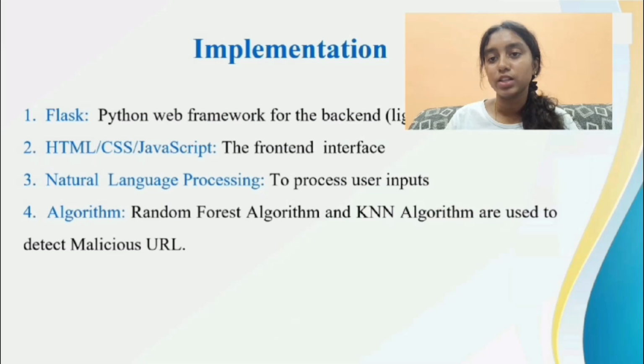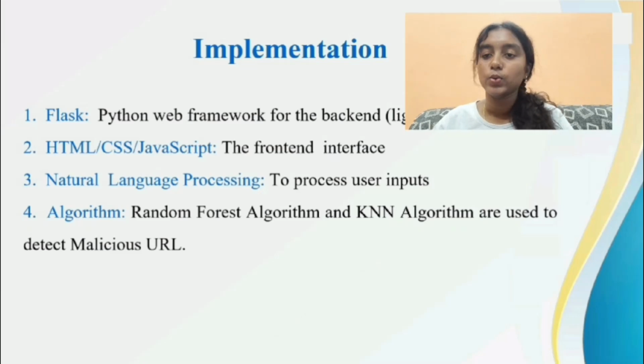These attacks happen very often these days through social media apps like WhatsApp, Telegram, Instagram, SMS, and emails. We have to be aware of these fake URLs. Our project is URL Guardian, a website which determines whether a URL is fake, malicious, or suspicious, and analyzes it.